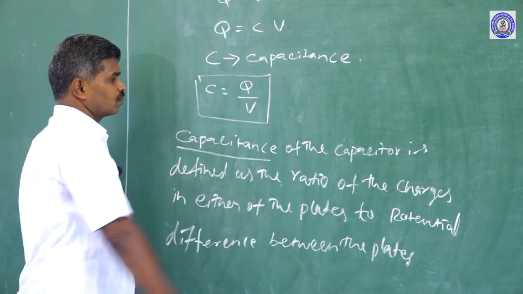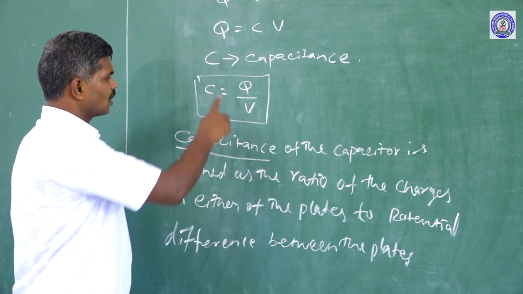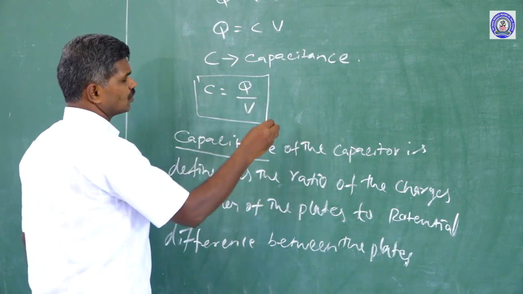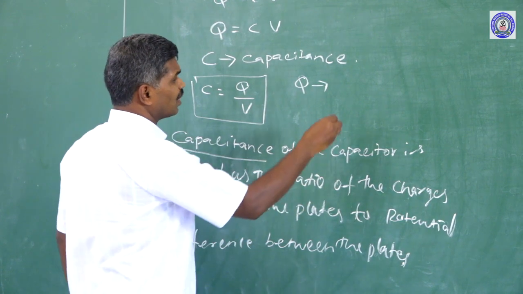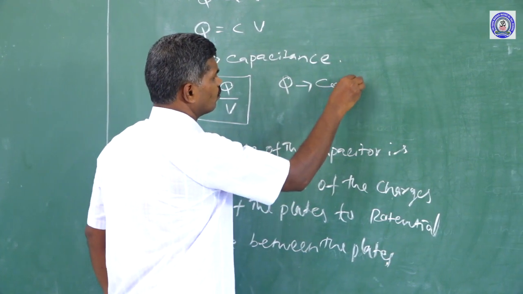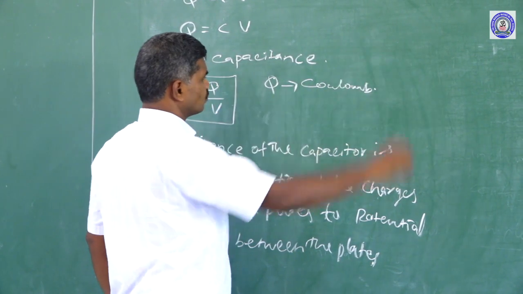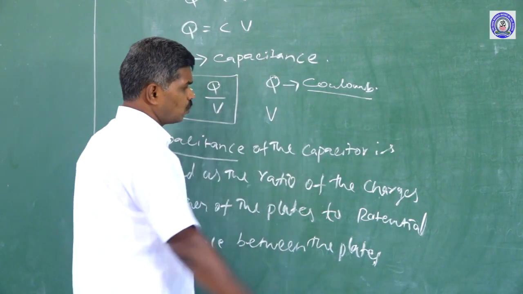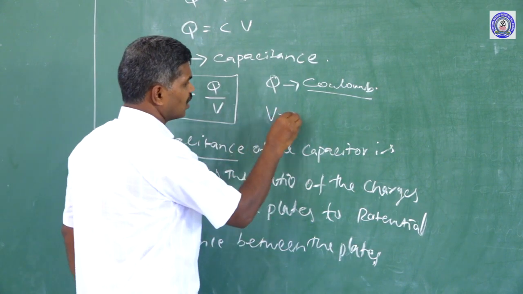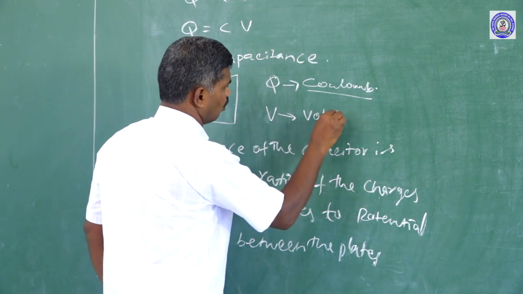Based on the equation, we can give its unit. Q is the charge, measured in coulomb. V is the potential difference, measured in volts.